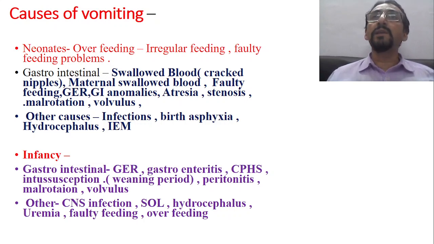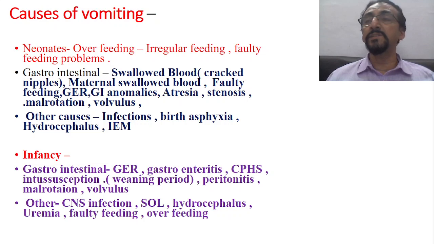Then some of the gastrointestinal anomalies may be duodenal atresia, biliary atresia, and many other conditions, or even congenital pyloric stenosis. That will lead to vomiting, not maybe, that will lead to vomiting. Then atresia, as I told, then stenosis. Then sometimes malrotation of the intestine, or volvulus-like conditions. These may lead to vomiting in the newborn baby, because this is quite common in the newborn period.